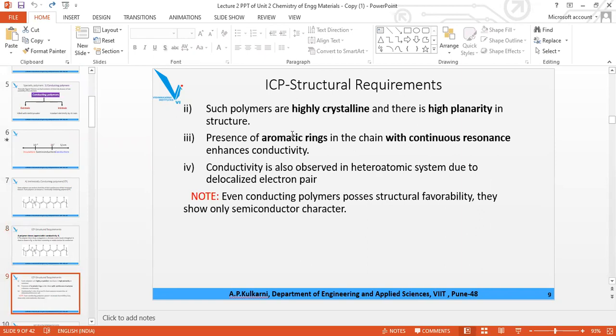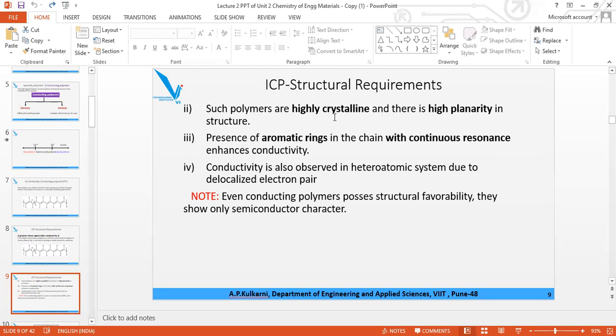Now what other conditions are there for ICP? They must be crystalline, not powdery. The polymer must be highly crystalline, with a well developed arrangement. The constituent particles must have certain symmetry and geometry. They should not be powder like, and they should have planarity, meaning one molecule is in one plane, the second in the second plane, and so on.